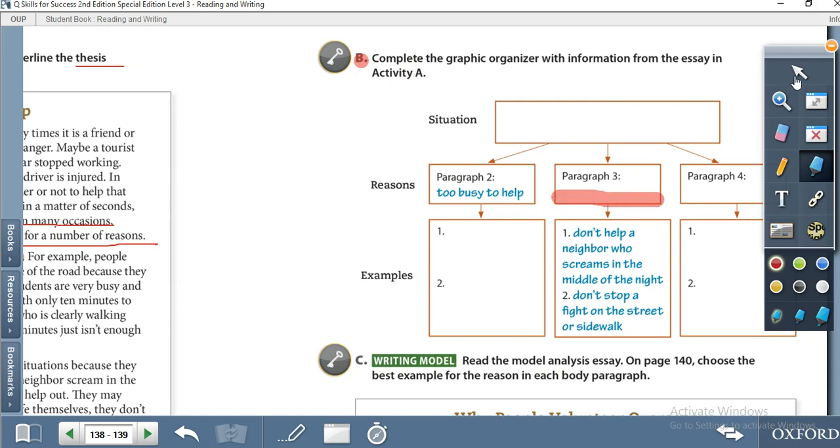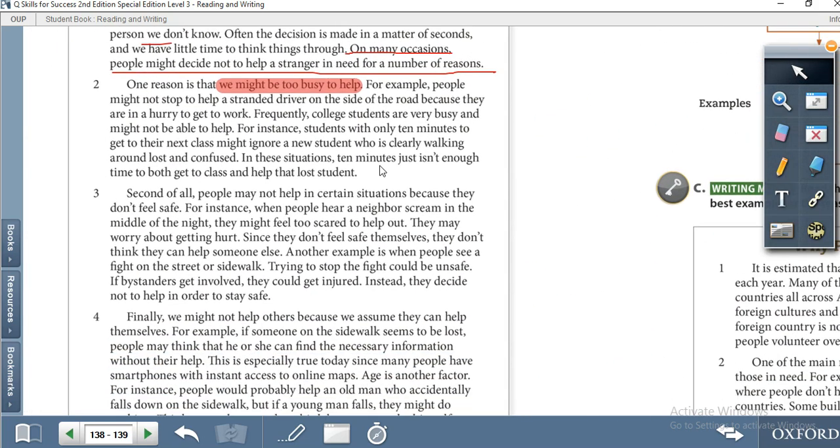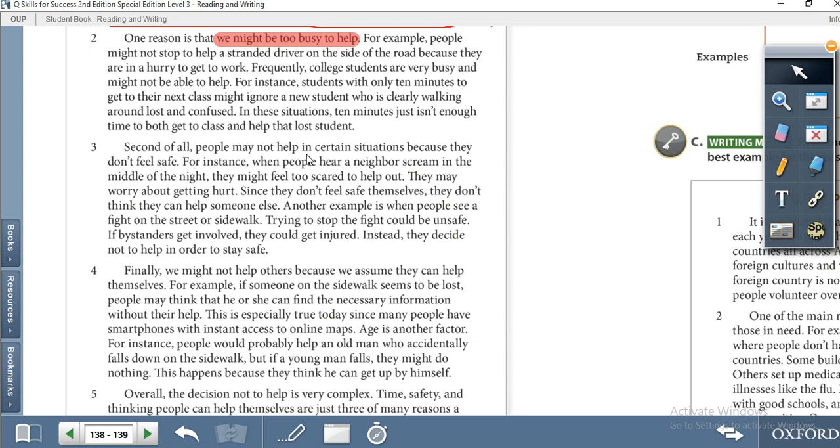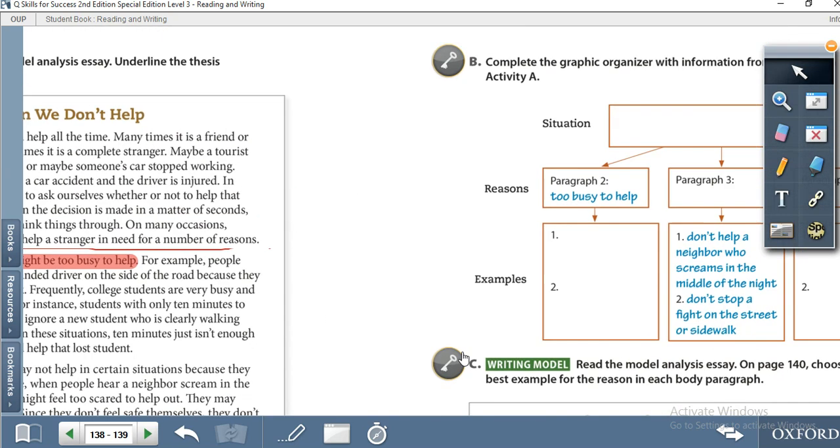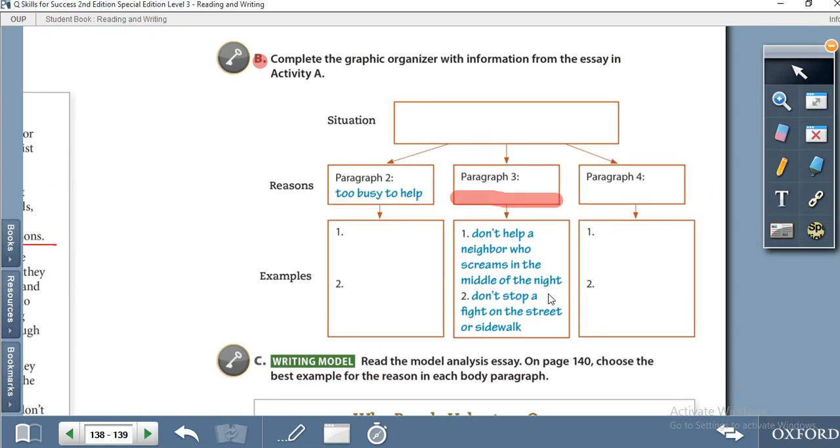right? Let's move to paragraph 3. Second of all, people may not help in certain situations because they don't feel safe. What is the second reason? That they don't feel safe. So also you need to write, yes, the examples are already written. Don't help a neighbor who screams in the middle of the night. Don't stop a fight on the street or sidewalk.